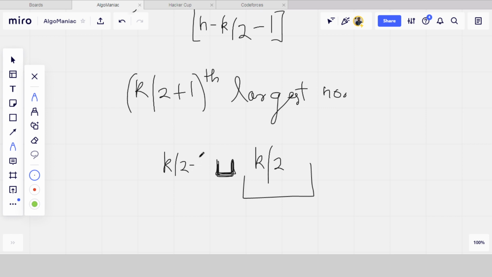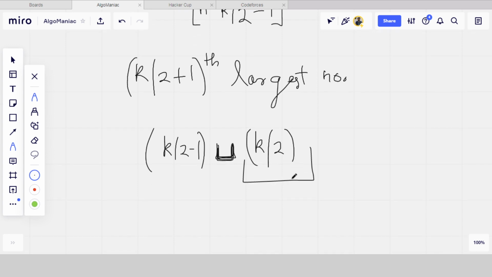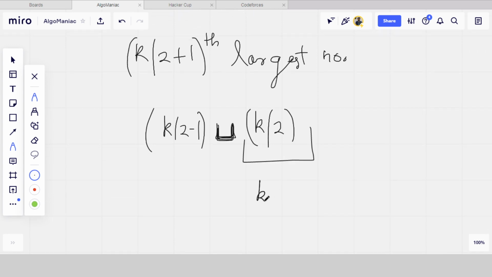This is what we need. I hope you understand. And in case when k is even, we will need k by 2 plus 1 numbers here. So I hope you understand what I am trying to say.